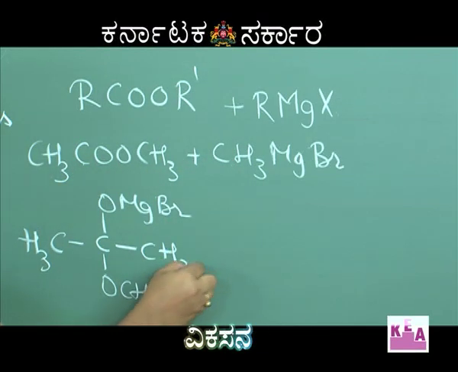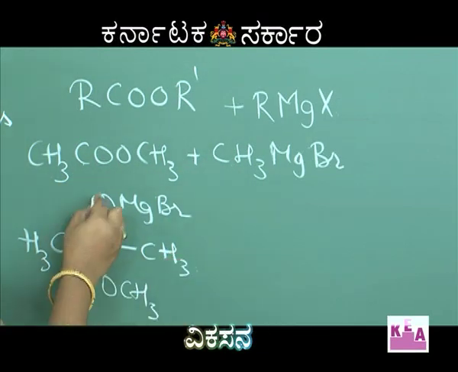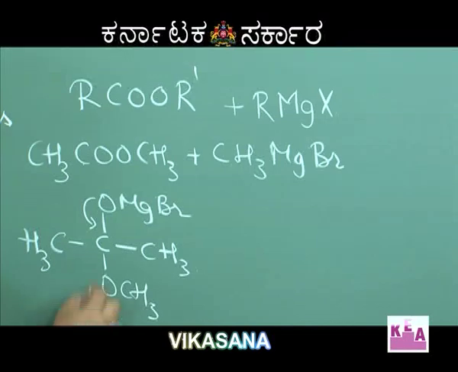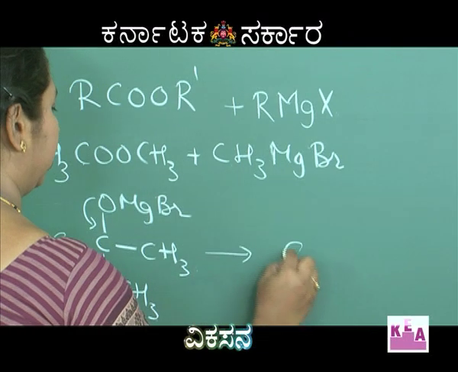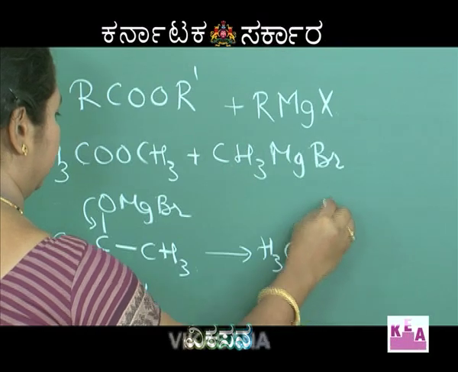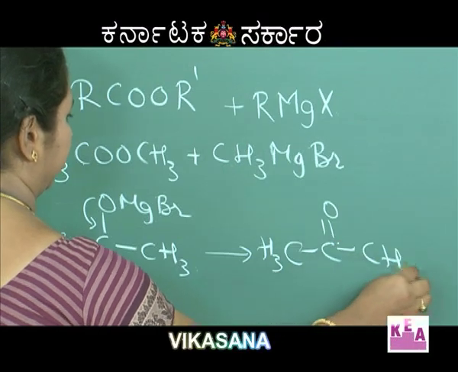Now, when we carry out the reaction in excess of the Grignard reagent, this will shift again. This is a better leaving group and therefore, we get a ketone, CH3C double bond O CH3.